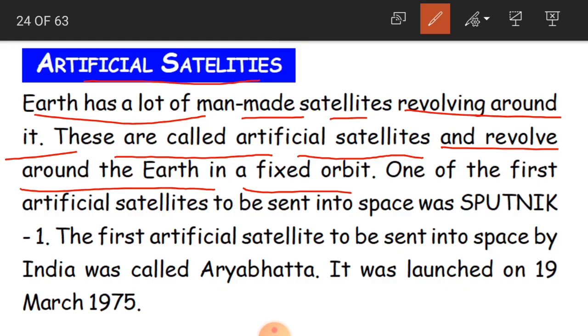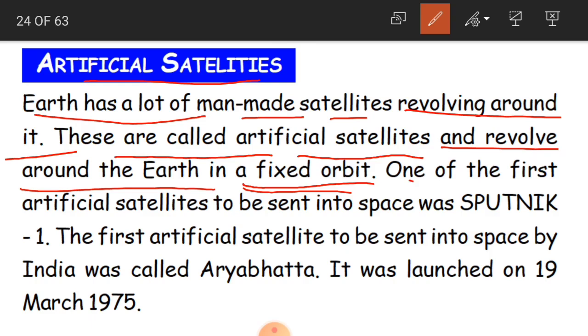We have invented so many satellites, and all these artificial satellites are revolving around the Earth, our planet. They also have a fixed path which we call an orbit. Even they rotate on the same path.